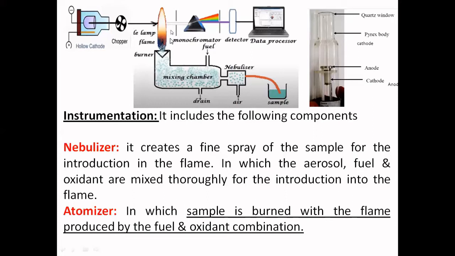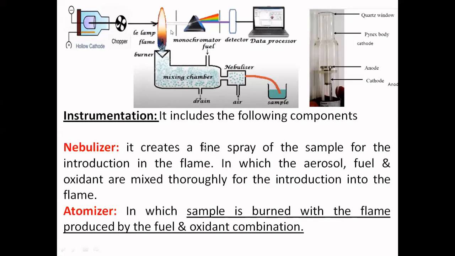I'll repeat: the detector detects the light and generates a current, and this current is proportional to the concentration of atoms present. Then it reaches the data processor, where we get a reading in the form of absorbance. This is how the experiment is carried out.